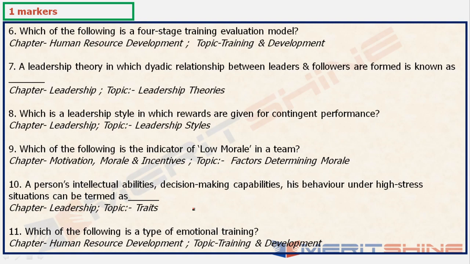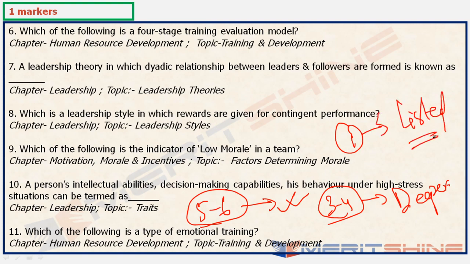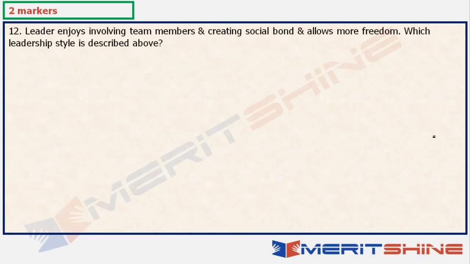Now, if you look at the one-marker questions, 5 to 6 questions were straight from the syllabus, and from the syllabus point of view you would be able to answer them. 3 to 4 questions where you'll have to dive in a little deeper, right? And one question was not listed in the syllabus, but you would have encountered it if you had taken up the right sources and studied diligently. Okay. Now we will move on to the 2-marker questions. Now let's look at the 2-marker question.